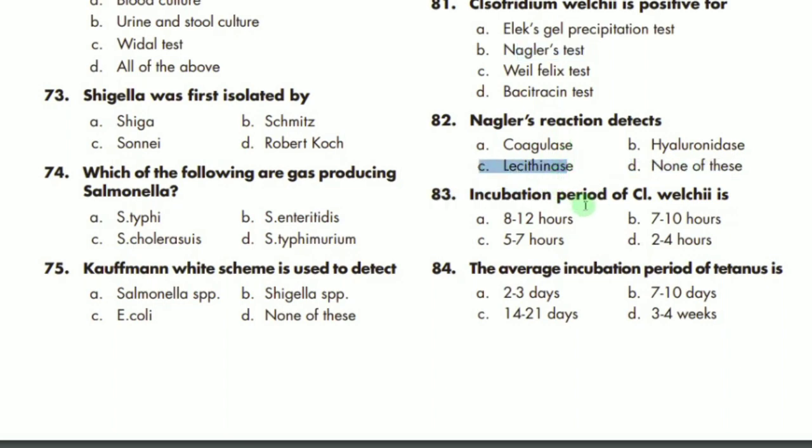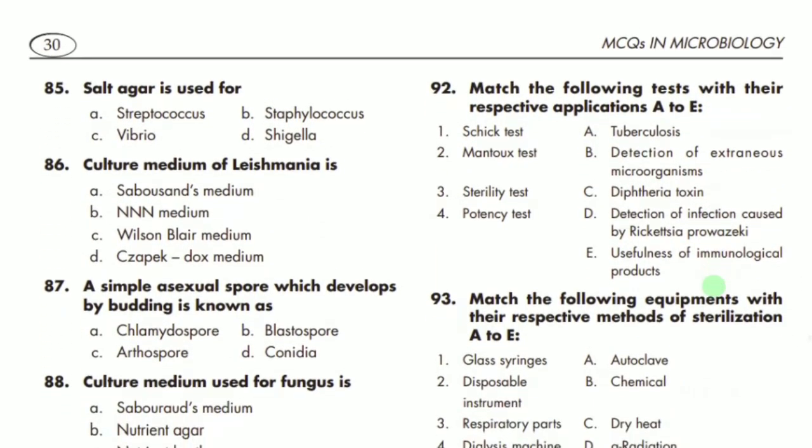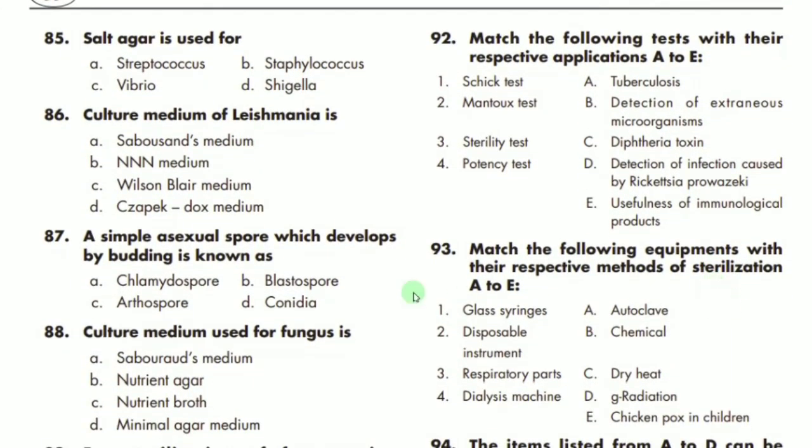MCQ 83 says the incubation period of Clostridium welchii. The incubation period for Clostridium welchii is 8 to 12 hours. MCQ 84 says the average incubation period of tetanus. For tetanus, the average incubation period is 7 to 10 days. B is the correct option. Then we have MCQ number 85. Salt agar is mostly used for Staphylococcus aureus. B is the correct option.